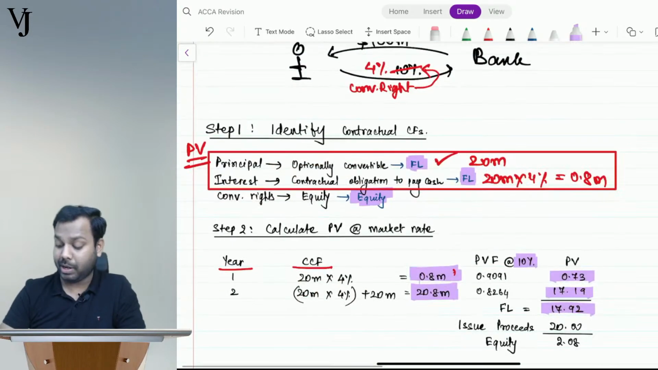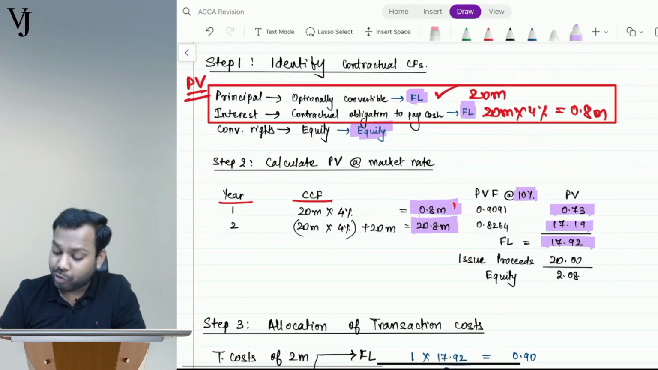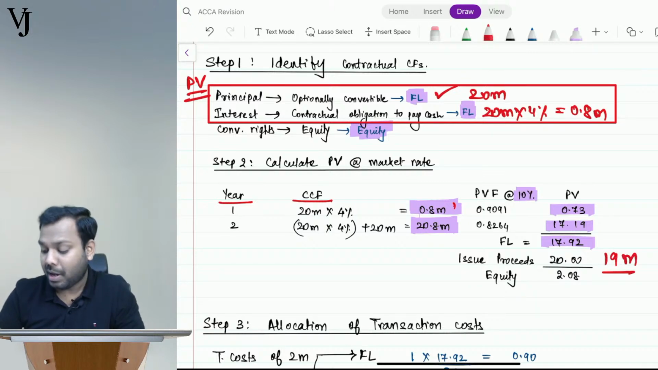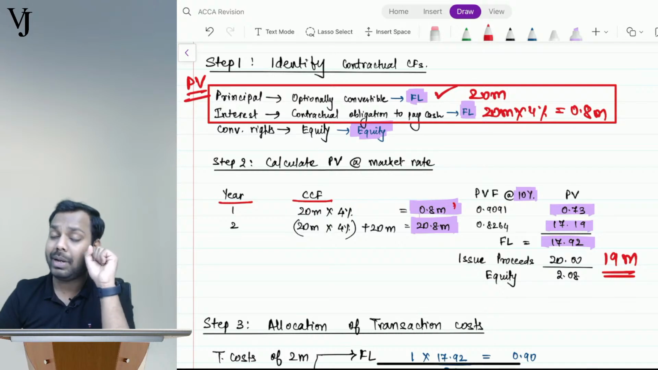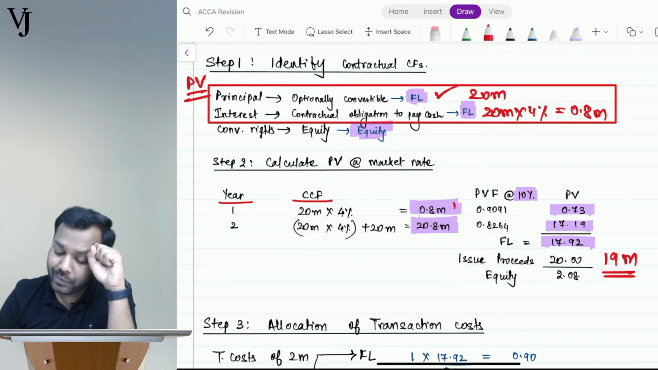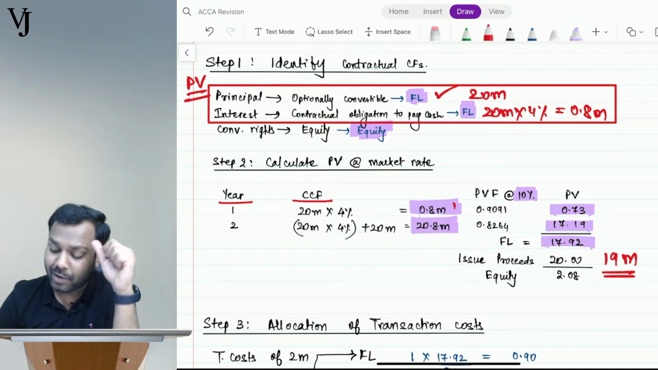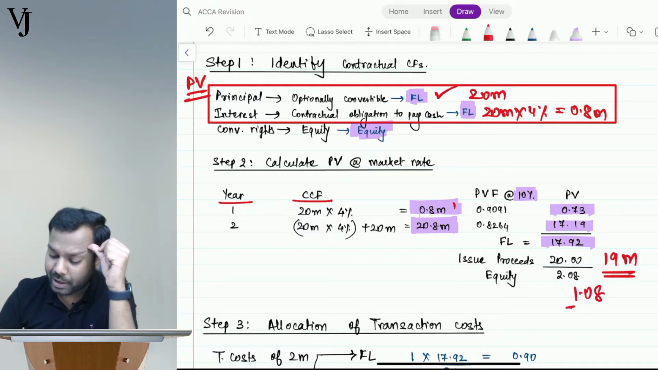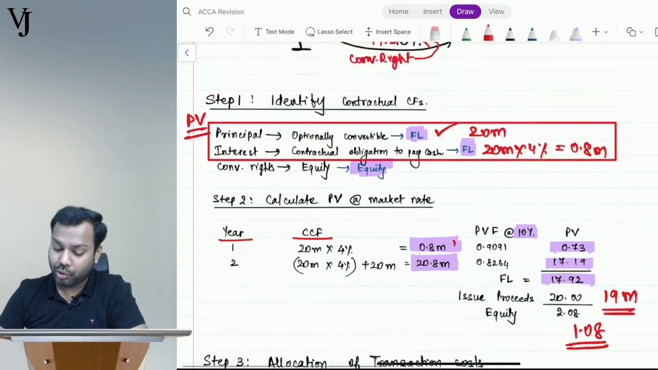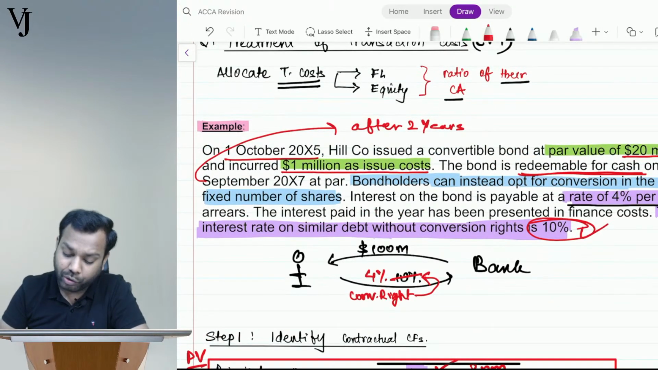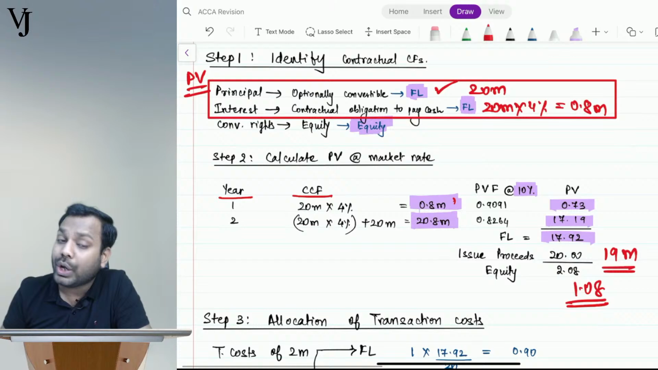20 million. Guys, understand, when I say issue proceeds, ideally I am saying 19 million. I got only 19 million. But the standard says that if you take 19 million here, what will happen? Tell me, what will be the value of equity? It will become 1.08. So don't you think the whole of this transaction cost of 1 million gets allocated to equity?